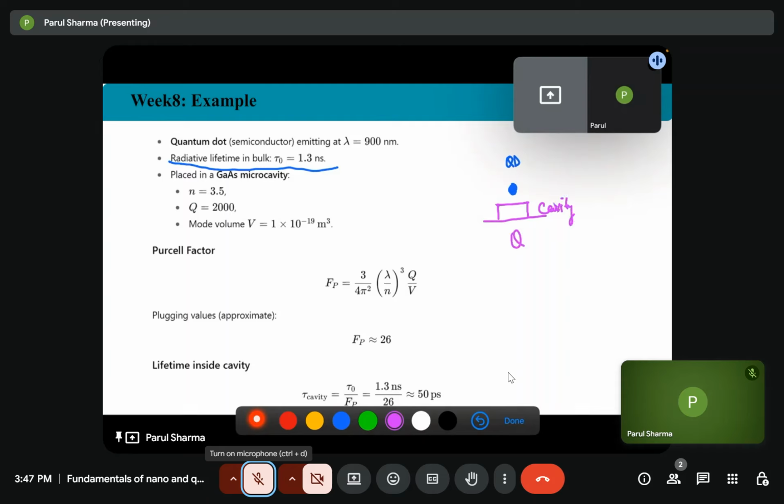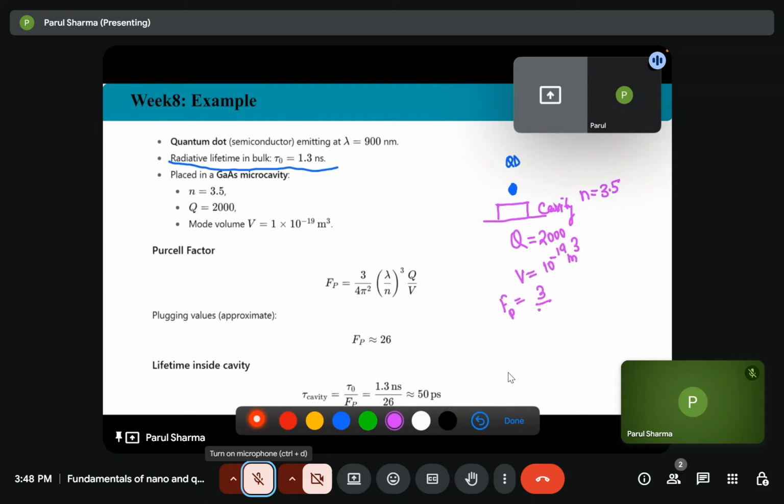So for a gallium arsenide microcavity, n is equal to 3.5, assuming Q is 2000 and mode volume is 10 to the power minus 19 meter cube. So now what will be the Purcell factor?